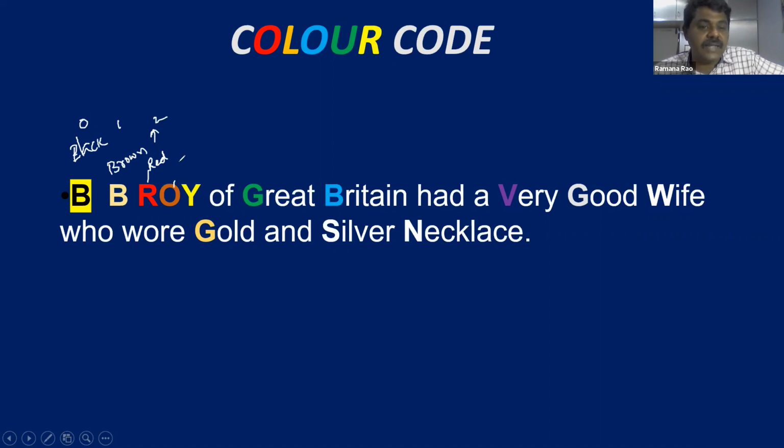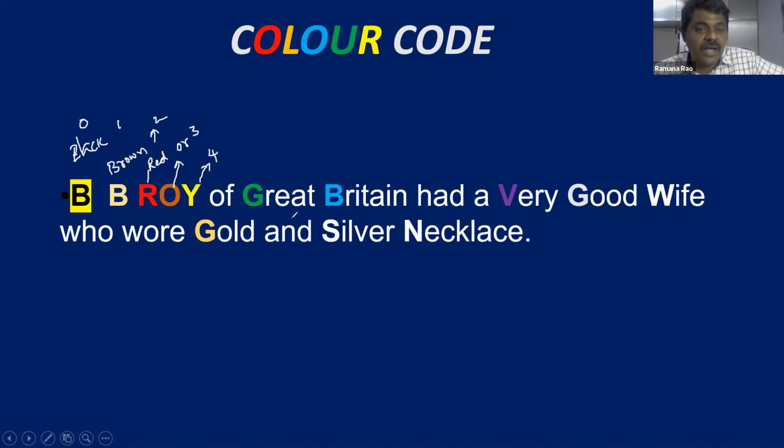Next, orange. Orange color is 3. Next, yellow color. Yellow color is 4. So B.B. Roy: B stands for black, color code 0. Brown color code is 1. Red color code is 2. Orange color code is 3. And yellow color code is 4.